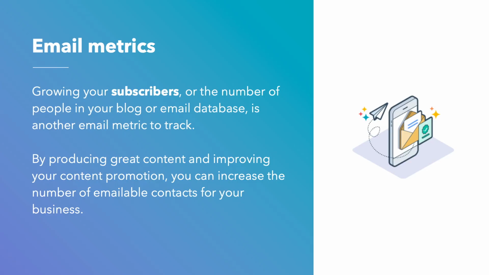Growing your subscribers, or the number of people in your blog or email database, is another email metric to track. By producing great content and improving your content promotion, you can increase the number of emailable contacts for your business. But remember, while you want to see this number grow, you also want to keep your database clean.